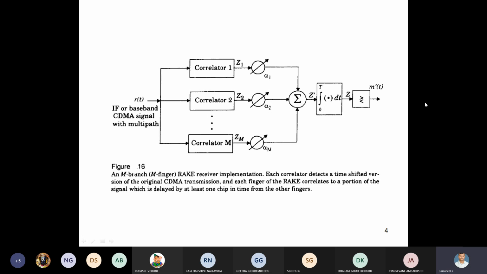Each correlator is a time shifted version of the original CDMA transmission, and each finger of the RAKE correlates to a portion of the signal which is delayed by at least one chip in time from the other branches.